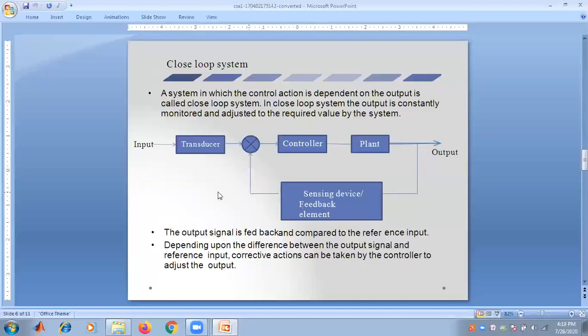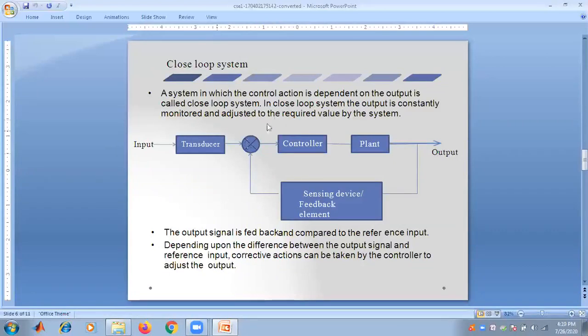The control action is totally dependent on the output.